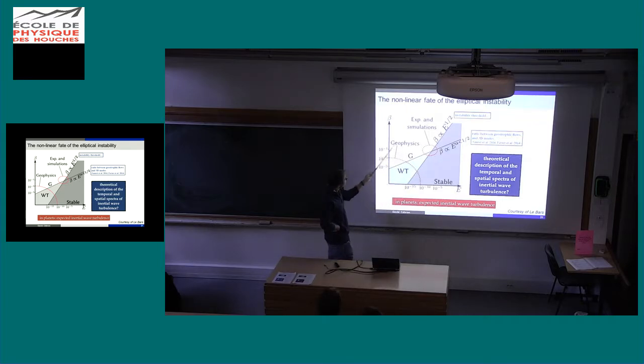Then, in this area, this is where we expect the geostrophic flow. And here, this is where we expect the 3D wave turbulence. And the geophysics is here. So basically, you can have all the cases of figure. You can be stable, you can have wave turbulence, or you can be geostrophic. It really depends on the planet you look at. Okay?